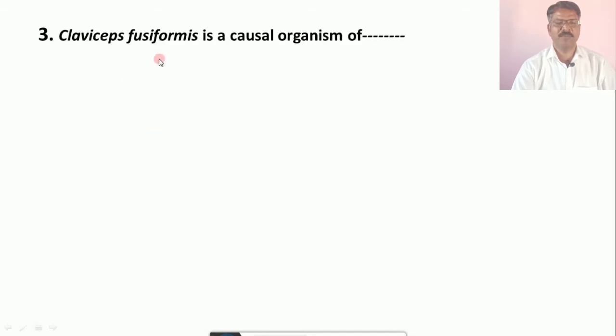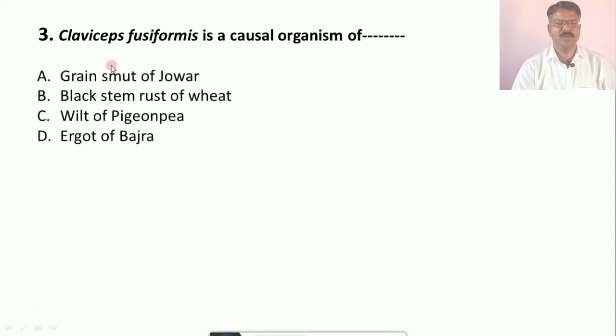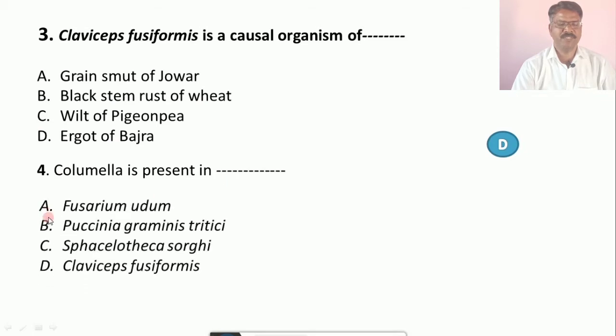Question number 3, Claviceps fusiformis is a causal organism of A. Green smut of jowar, B. Black stem rust of wheat, C. Wilt of pigeon pea, and D. Ergot of bajra. The correct answer is D, that is ergot of bajra. Question number 4, Columella is present in dash. Options are A. Fusarium oxysporum, B. Puccinia graminis tritici, C. Sphacelotheca sorghi, D. Claviceps fusiformis. The correct answer is C, that is Sphacelotheca sorghi.